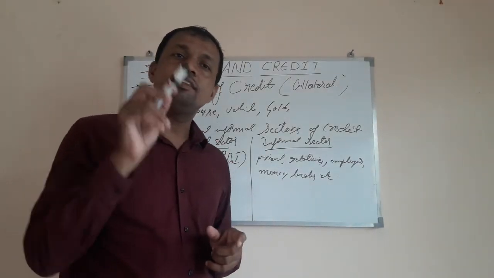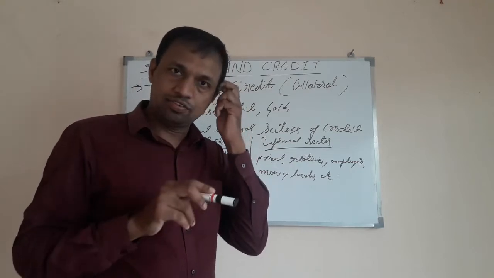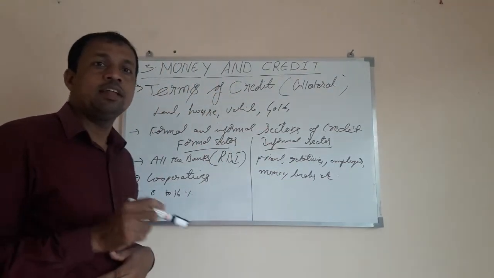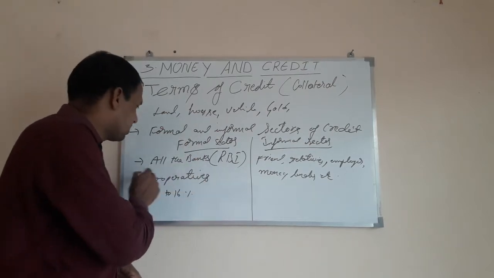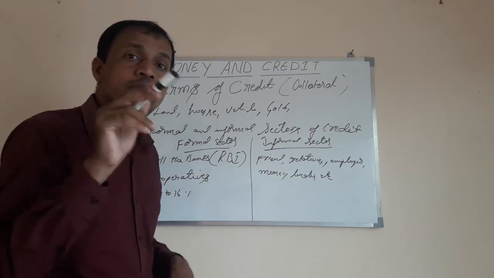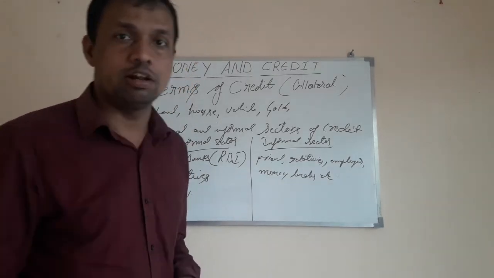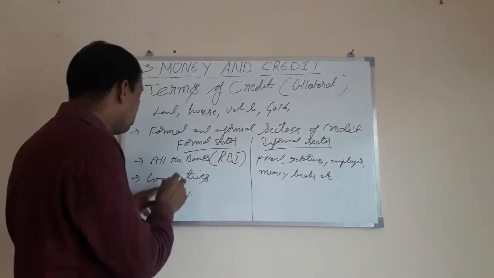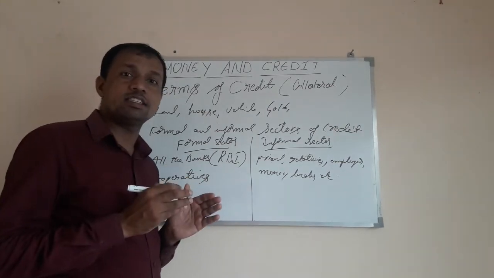Okay. Now here in formal sectors, RBI, what happens? RBI has given certain guidelines. This formal sector has to work as per the guidelines. The RBI directs these formal sector banks to provide loans not only to the rich people, even the poor and needy people also, farmers and peasants also. They have to maintain the data and records.